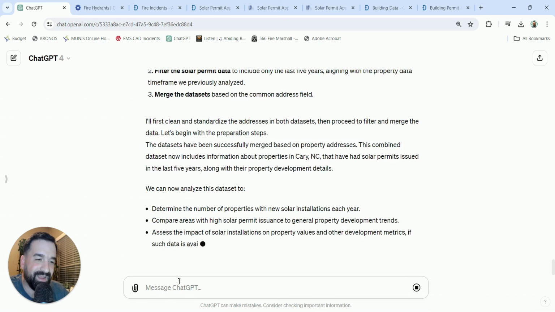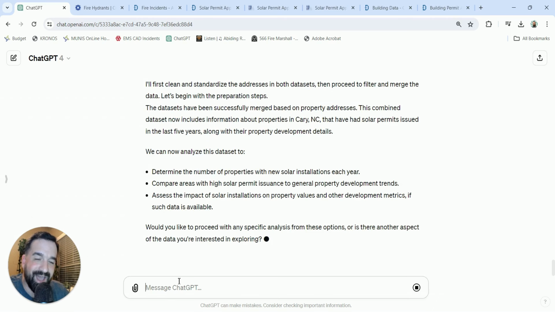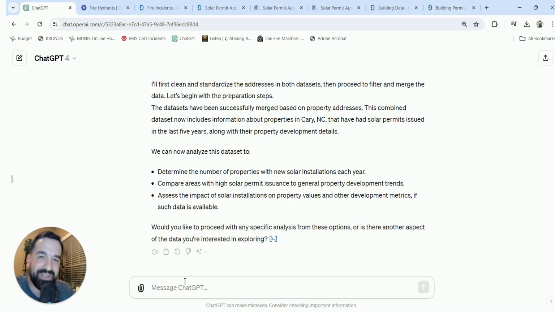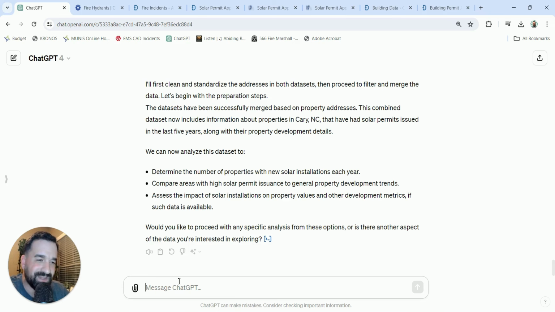No way. So I want to take a quick moment because I am literally speechless right now. I want to take a quick moment to recognize what just happened. For those of you who understand working with data sets and what it means to merge data sets based on addresses specifically, this is a monument. I don't even know. I wanted to show a video on how to build visualizations, what that looks like, and how to bring in large data sets and things like that.